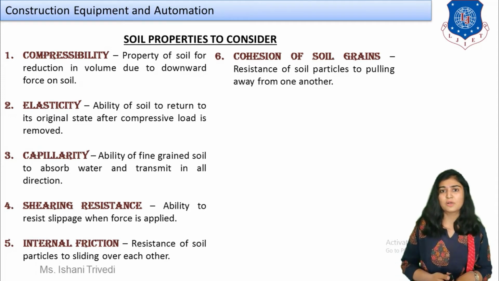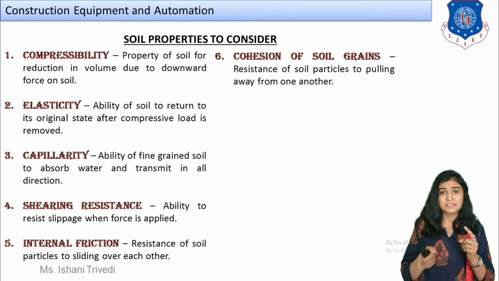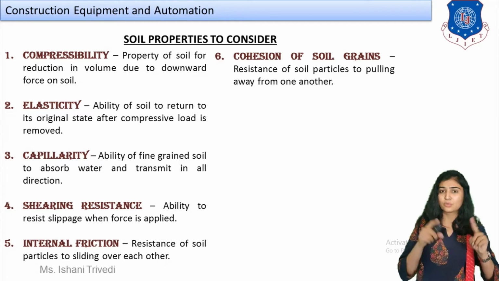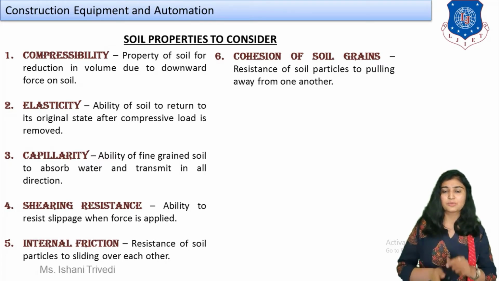Next, cohesion of soil grains. You know the meaning of cohesion and cohesionless. So the resistance of soil particles to pulling one away from another. In the friction, it resists to roll over each other, and in the cohesion, it will not let it break, it will get stick together. Somewhat friction and cohesion will be related to each other.